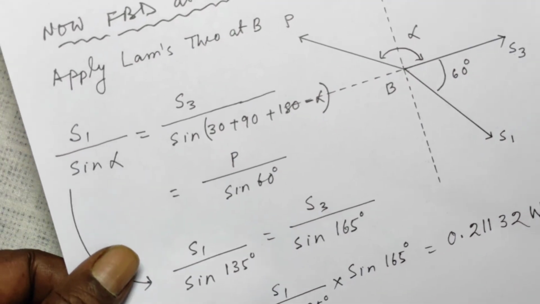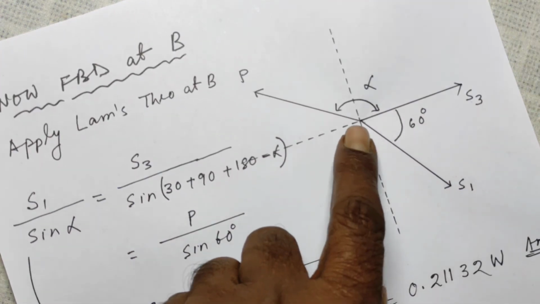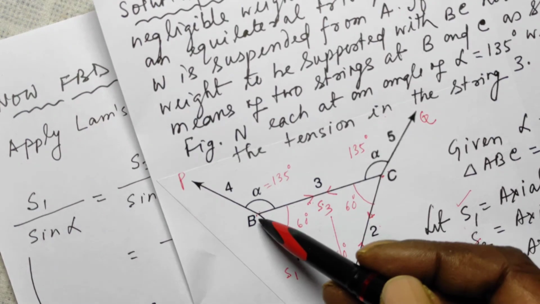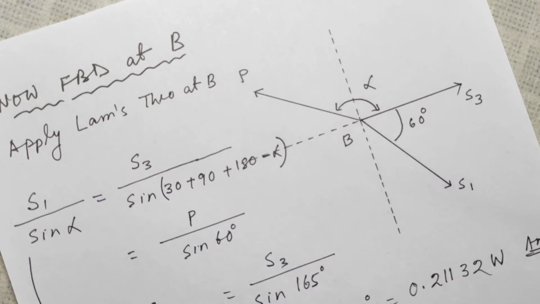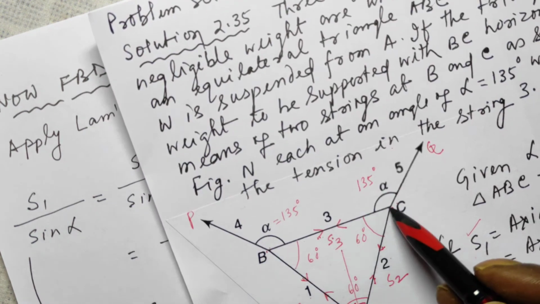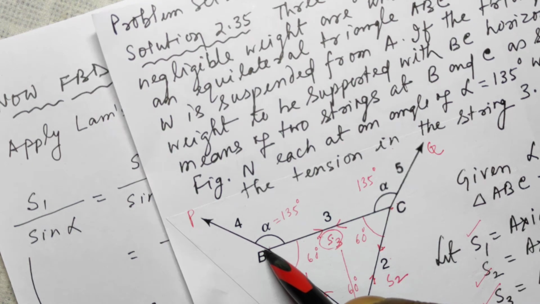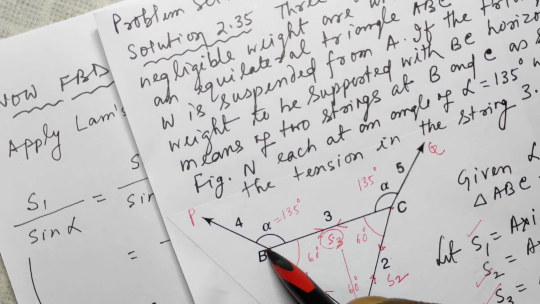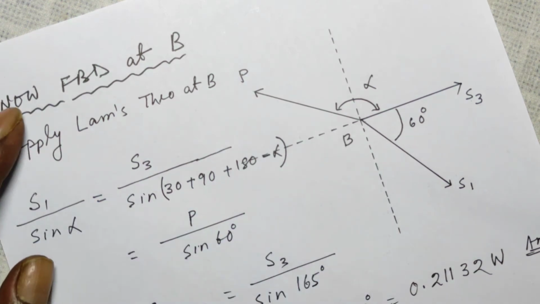So the free body diagram at the point B, this is your point B, that is same thing as this point. BC is horizontal, and in BC the axial force is S3. For the point B, it is away from the joint B. So that is what I have shown here.